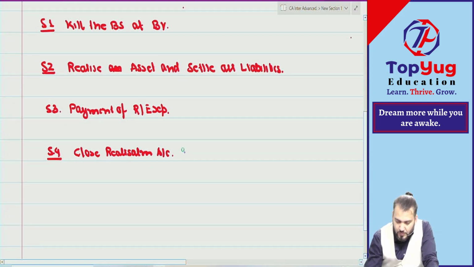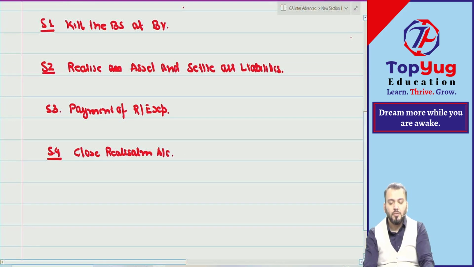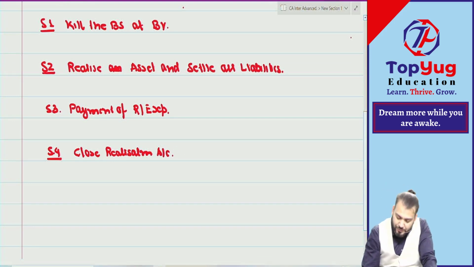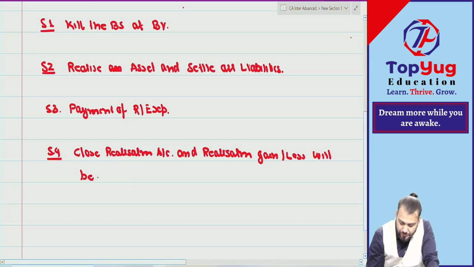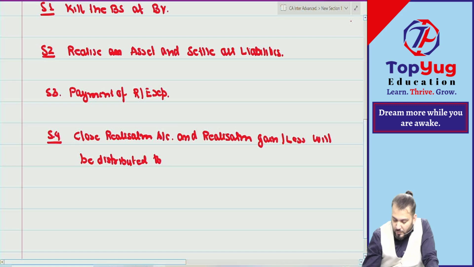Correct. Understood? And the realization gain or loss will be distributed to which partners?